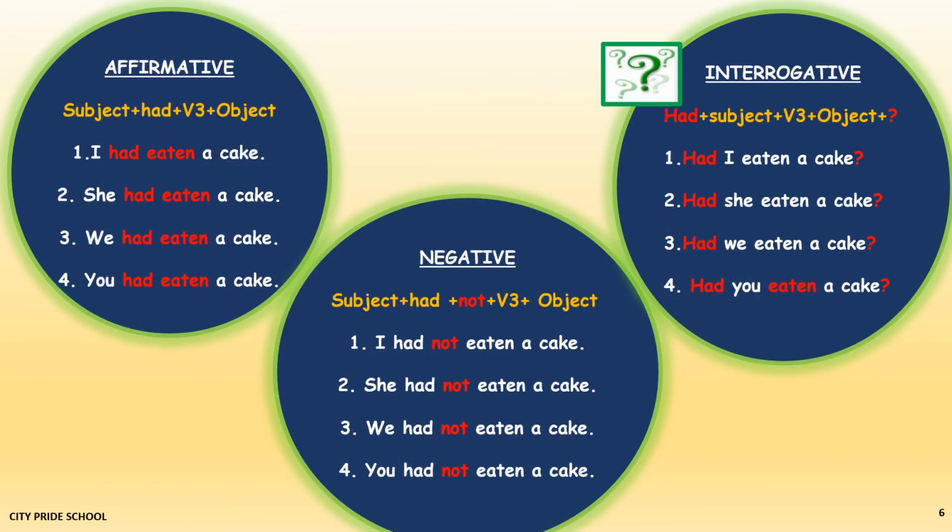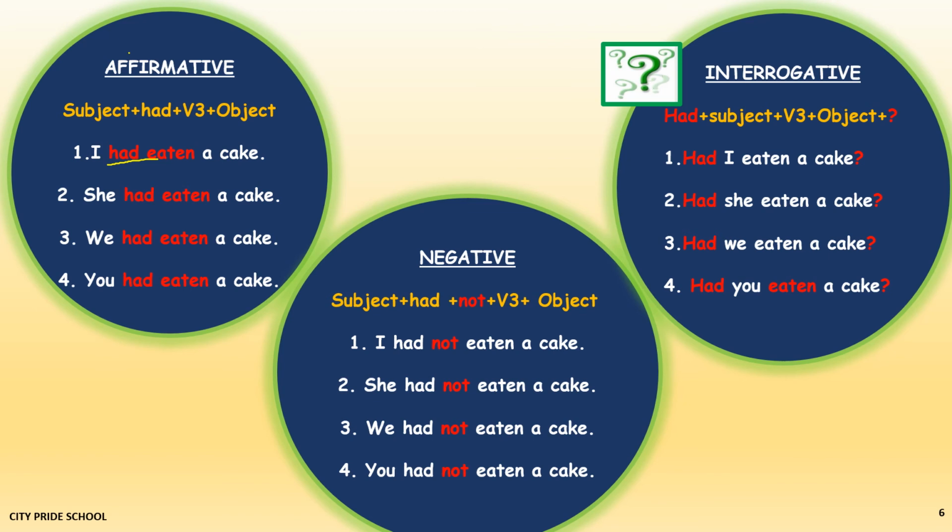By now, you all must have been very clear about changing affirmative sentences into negative and then into interrogative. So, again, the same thumb rule: to change an affirmative sentence into negative, we add not after the helping verb. The helping verb in this particular tense is had, only had.